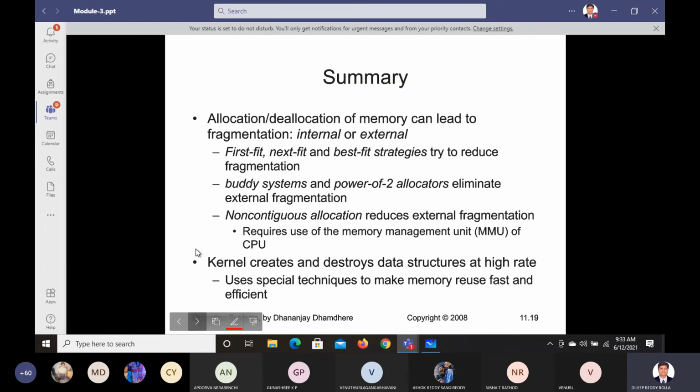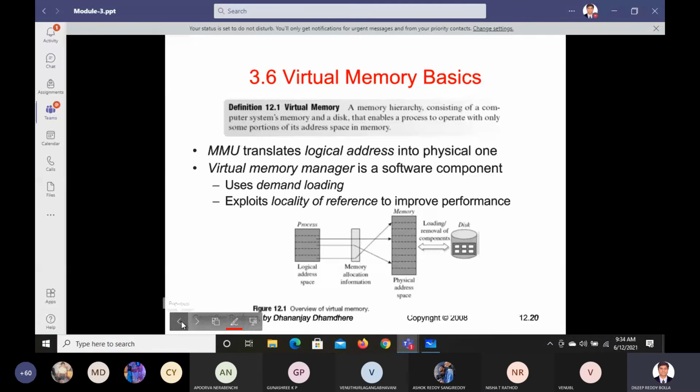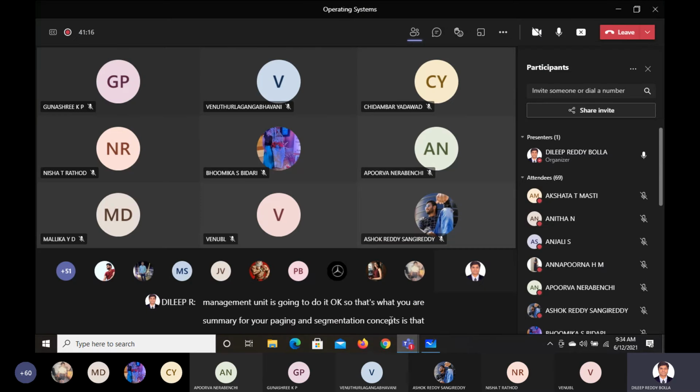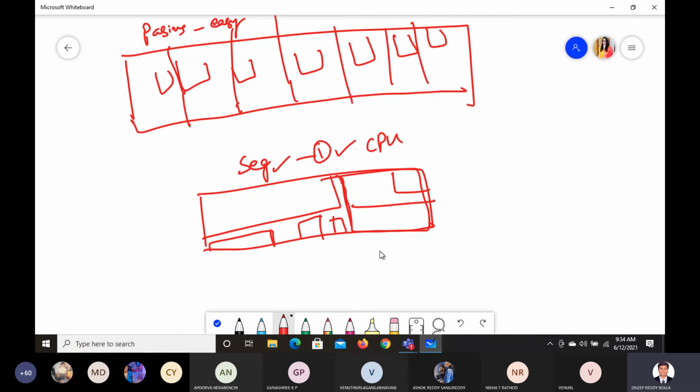And further we have non-contiguous allocation. This non-contiguous allocation will reduce the external fragmentation, by using the concept of paging and the concept of segmentation. With the help of the memory management unit, it is going to do it. So that's your summary for paging and segmentation concepts. Is that clear to you? We discussed actually 3 concepts today altogether.